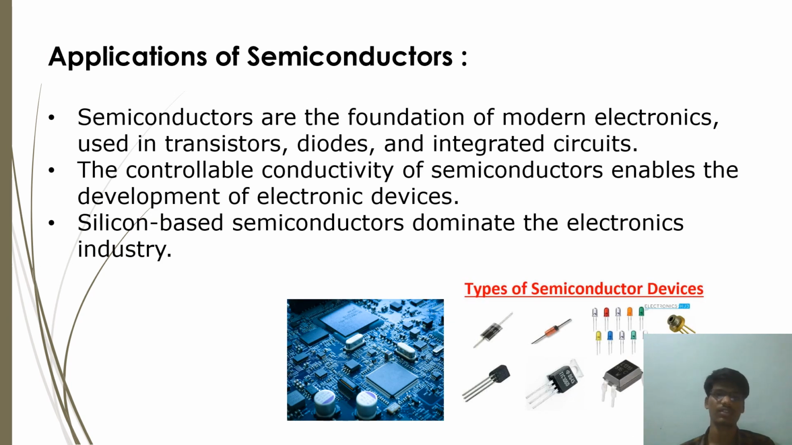Next, applications of semiconductors. Germanium and silicon are the most used semiconductors. Semiconductors are the foundation of modern electronics, used in transistors, diodes, and integrated circuits. The controllable conductivity of semiconductors enables the development of electronic devices. Silicon-based semiconductors dominate the electronic industry.